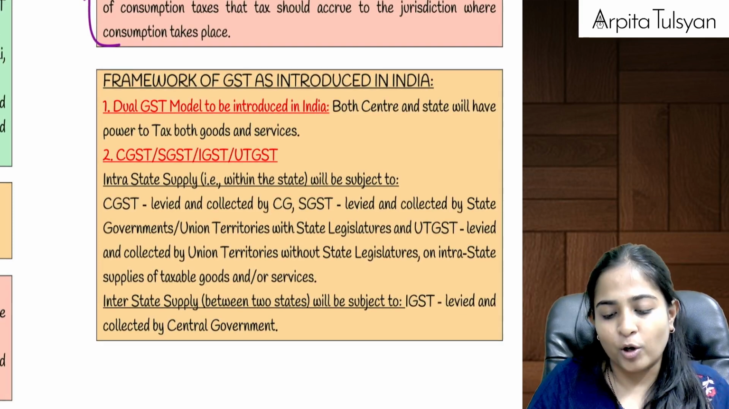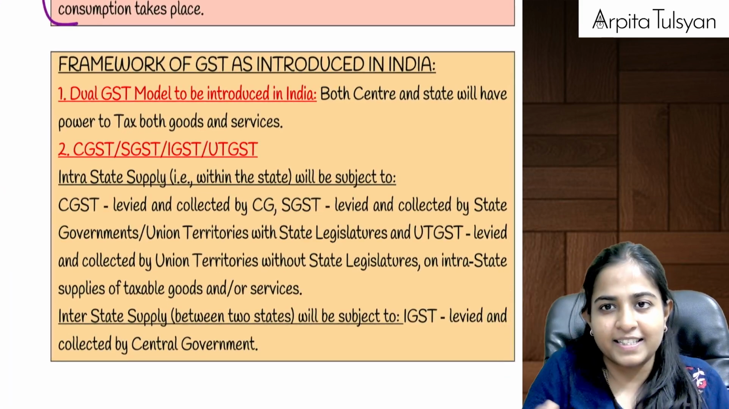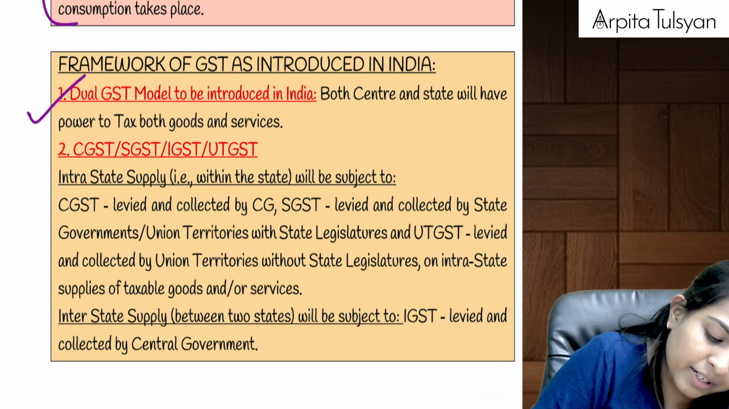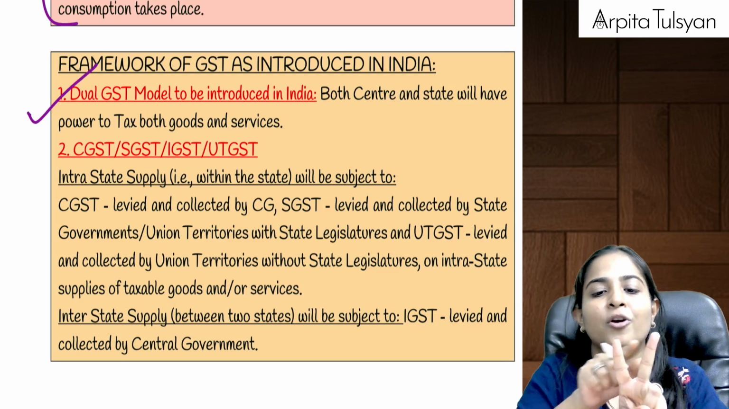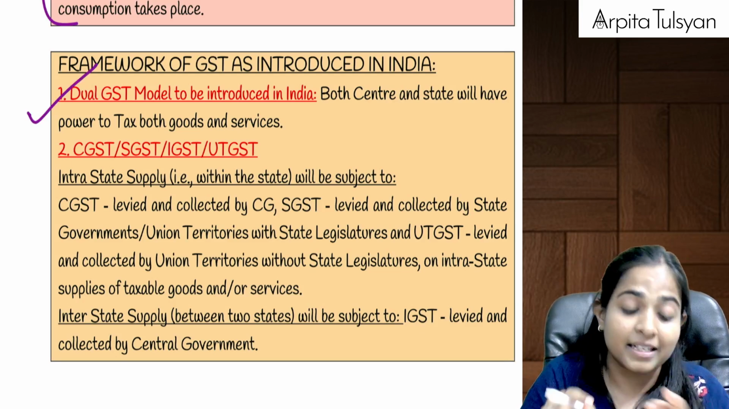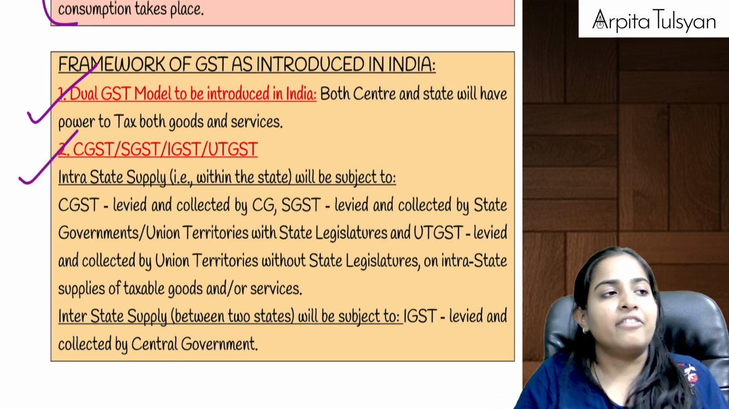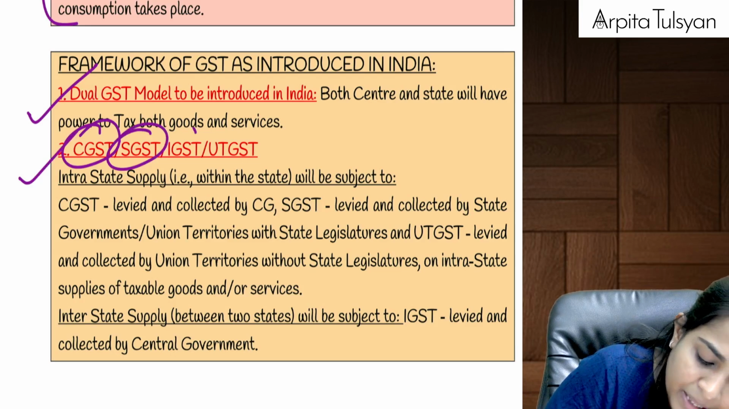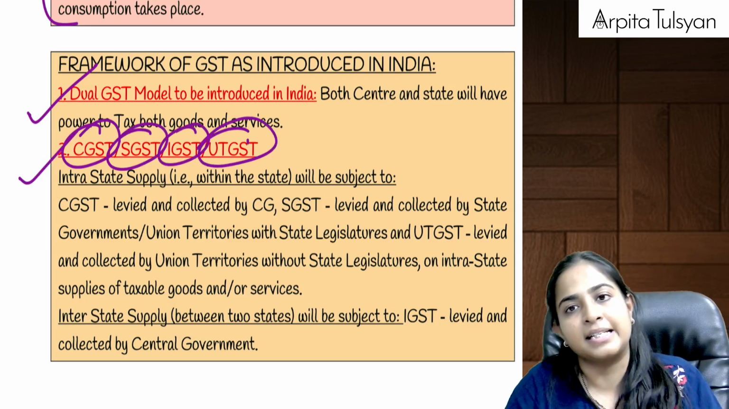Okay, now we have got some features of GST or framework of GST. Just try to understand the pointers. First one, we can say GST is a dual GST model because the powers are given to both Parliament as well as the state government. Then, which all types of taxes are applicable? CGST is applicable, SGST is applicable, IGST is applicable, UTGST is applicable.